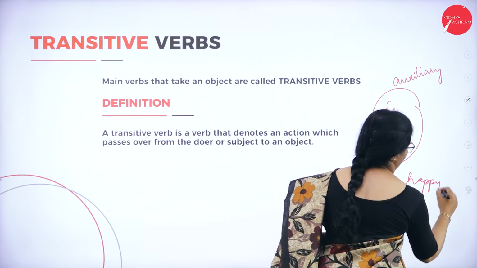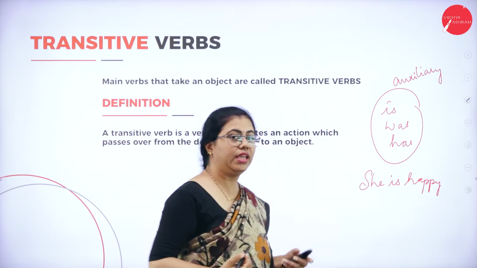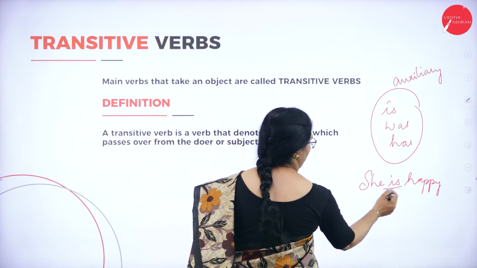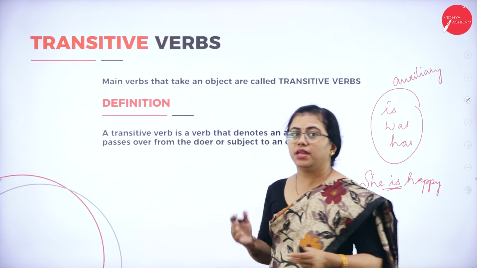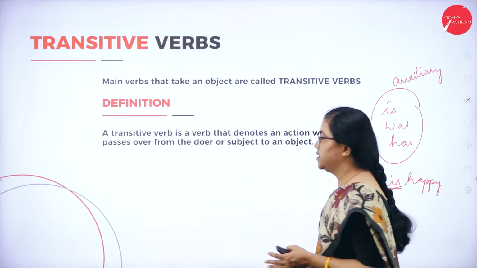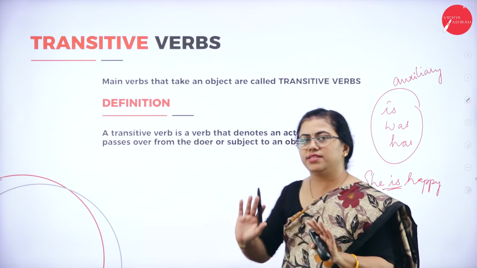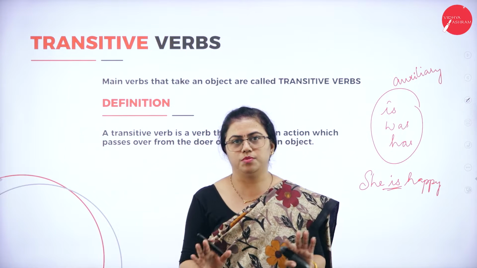Here I have no main verb in the sentence. It is only the auxiliary verb that is used as a main verb. Usually auxiliary verbs do not take objects at all.